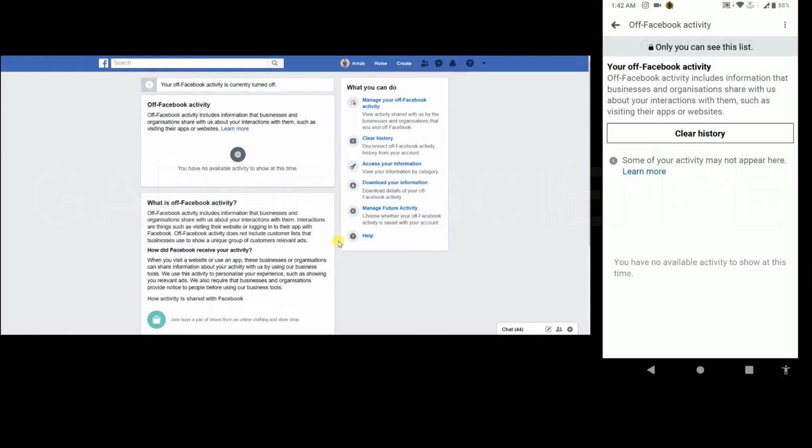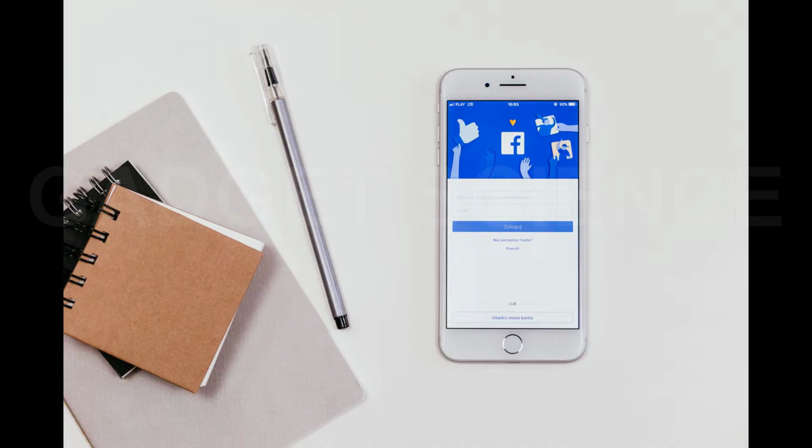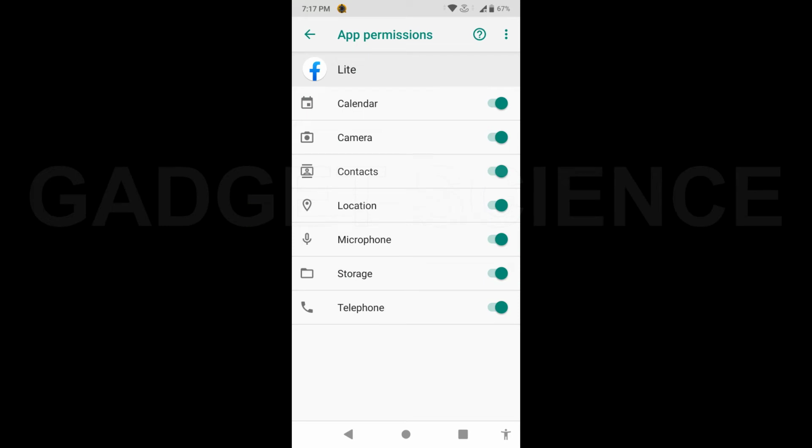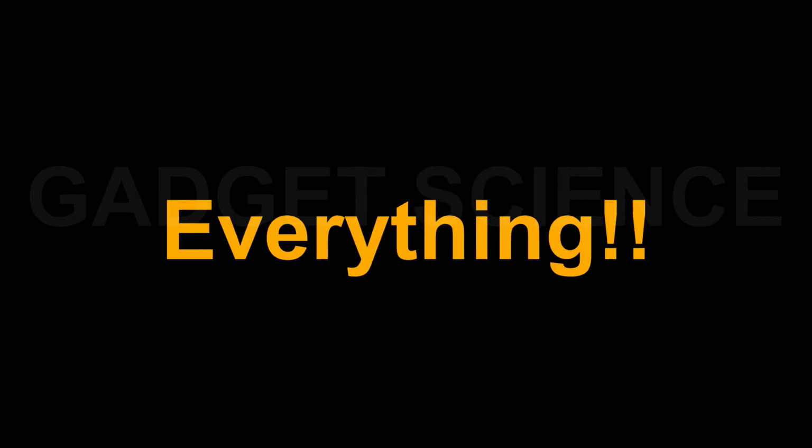But I will suggest a few more things to increase the security of your data. When we install Facebook on our phones, we normally allow all the permissions. Let me show you what permissions they are: calendar, camera, contacts, location, microphone, storage and telephone. These are too many permissions, and when you allow them blindly, Facebook has access to your calendar, camera, contacts, calls, location data, microphone, whatever you have stored in your phone, everything.